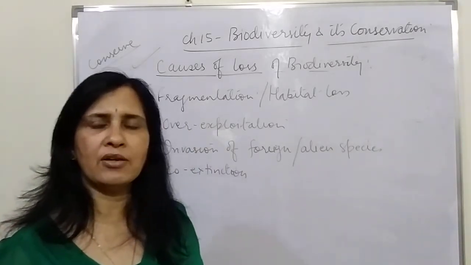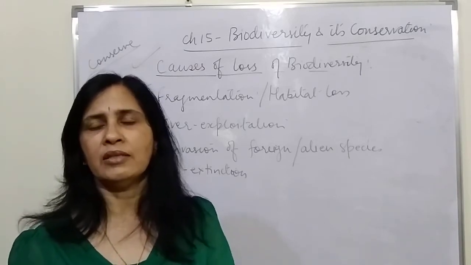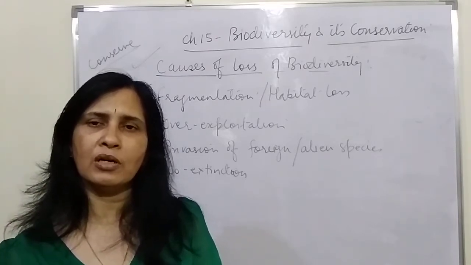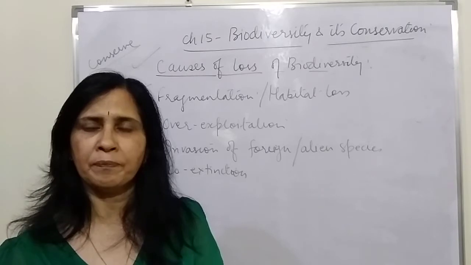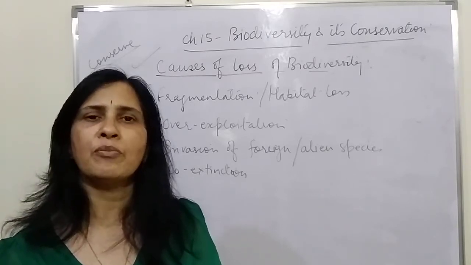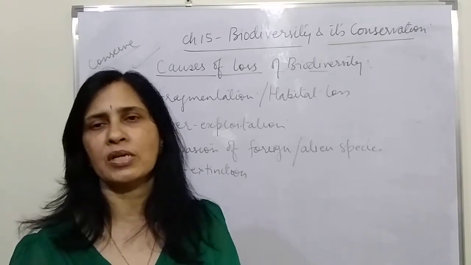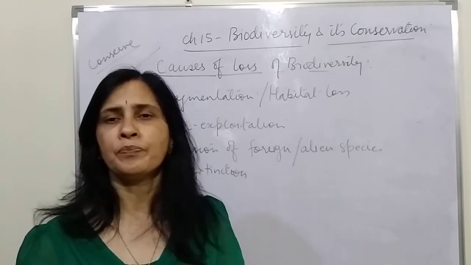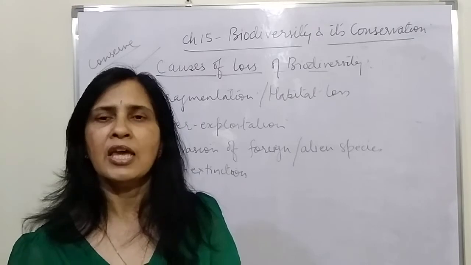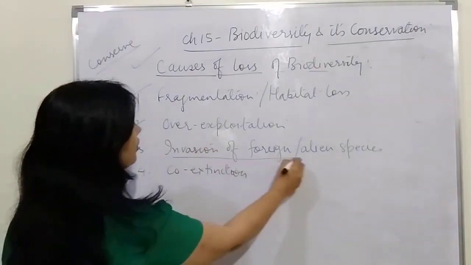When we exploit any organism beyond the extent, then it may also lead to its extinction. You know that we get so many useful products from the plants and the animals, but when we start extracting more than what they can provide to us, then it leads to overexploitation, and that ultimately leads to extinction. For example, the passenger pigeon and the sea cow have all become extinct because we started exploiting them. So that is overexploitation. Then comes the invasion of the foreign or alien species.